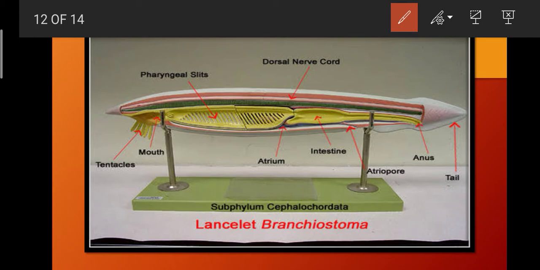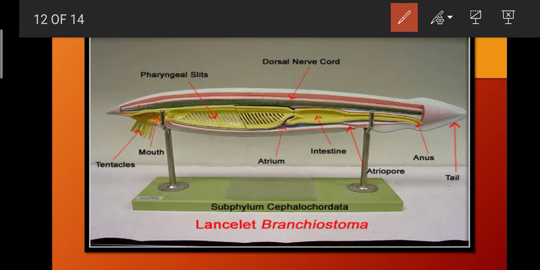This is a drawback. Plus, they also lack a strong brain, and their nervous system is not strong, and their sense organs are also not as powerful. That's why we cannot conclude that cephalochordates are the perfect ancestor for vertebrates.